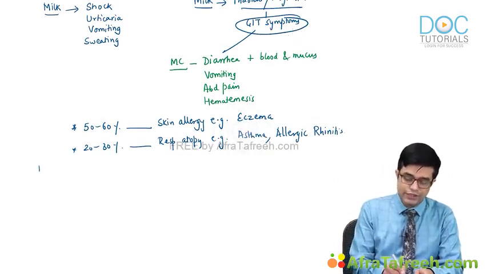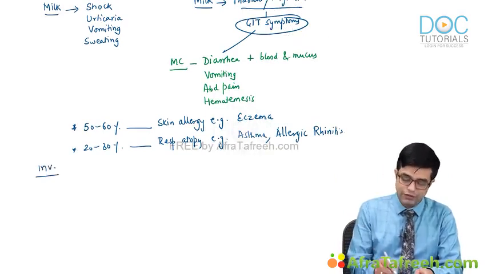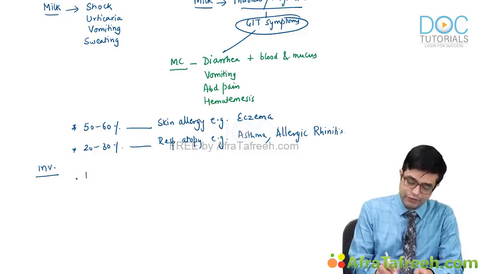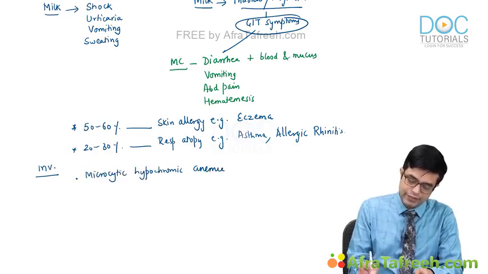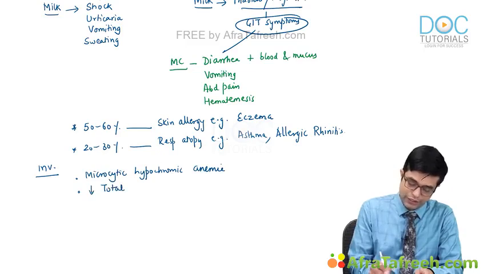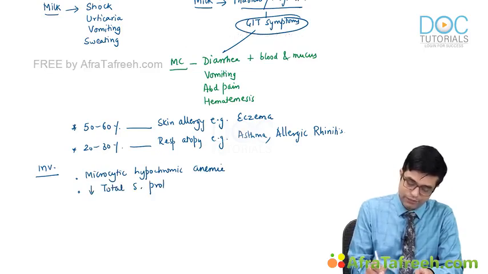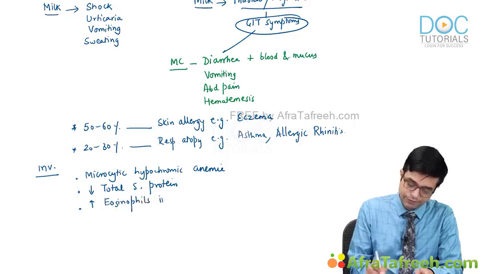When you do investigations, you will find that all of these children have microcytic hypochromic anemia, which is due to iron deficiency. These children will have a low total serum protein level, so hypoproteinemia will be seen. They will have increased peripheral blood eosinophils, so eosinophilia will be seen.